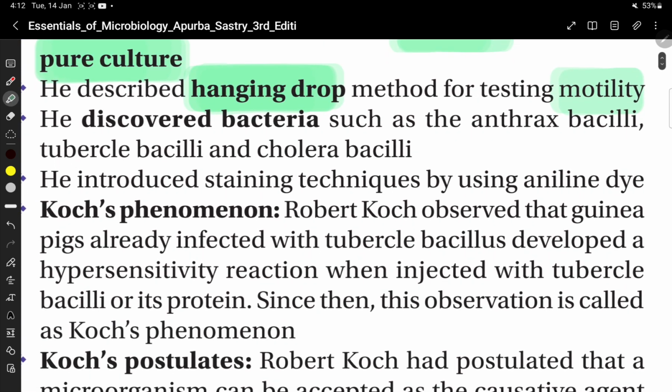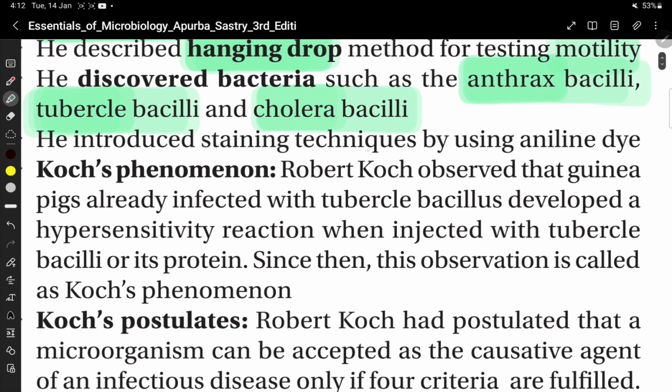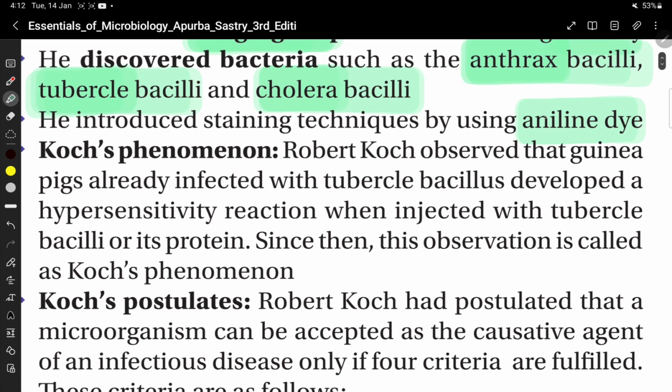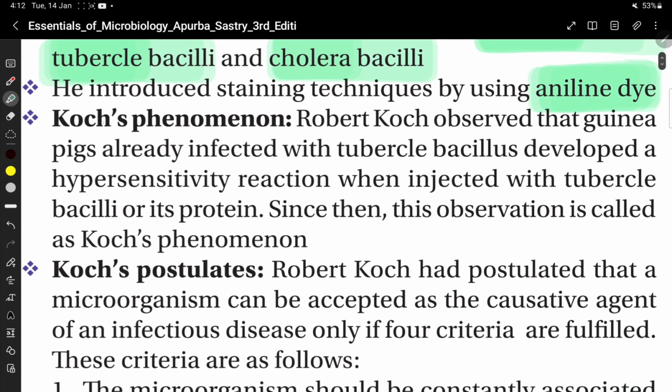He discovered bacteria such as anthrax bacilli, tubercle bacilli, and cholera bacilli. He introduced staining techniques by using aniline dye.